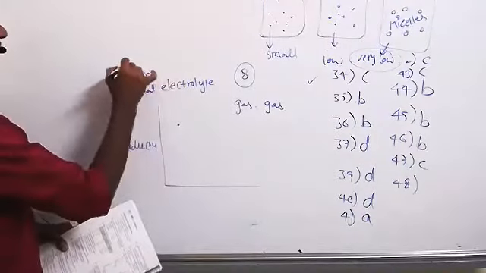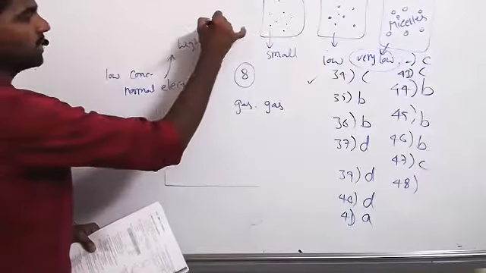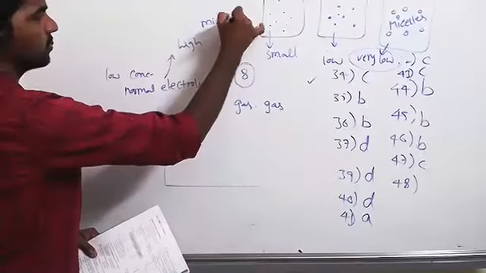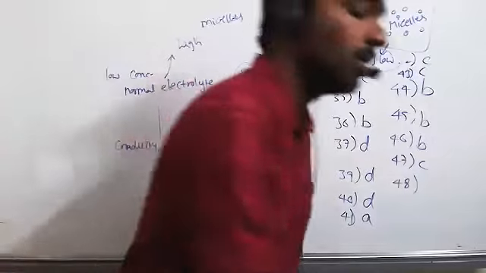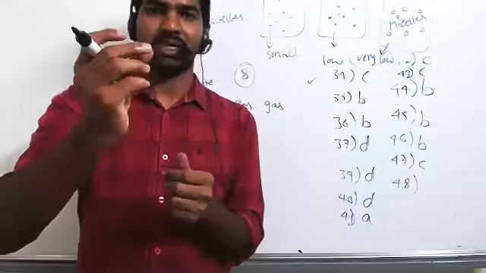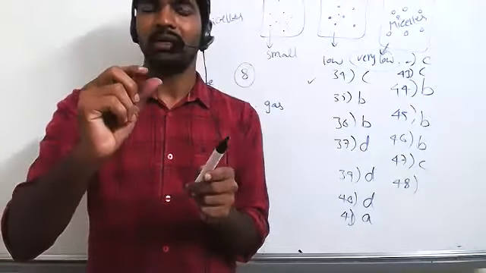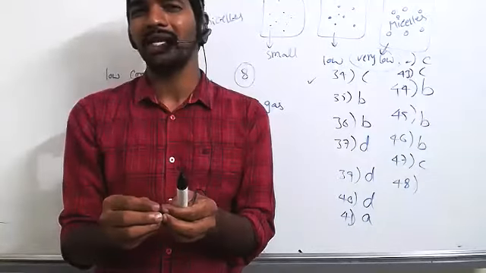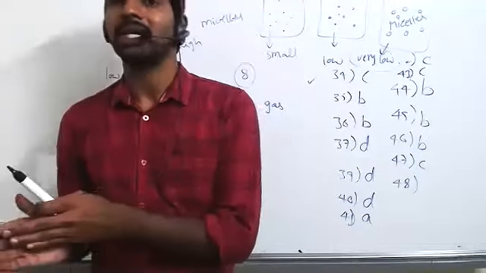At high concentration, micelle formation takes place. How does micelle formation take place? A large number of soap molecules aggregate and form a micelle. Nearly 100 soap molecules give only one particle. So the number of particles decreases. Does conductivity decrease or increase? The number of particles decreases, so conductivity must decrease.